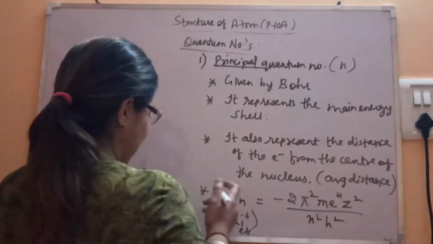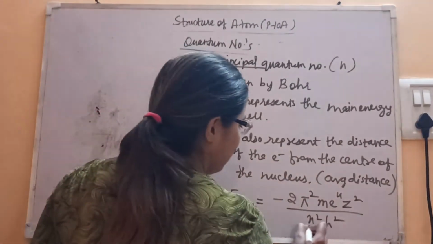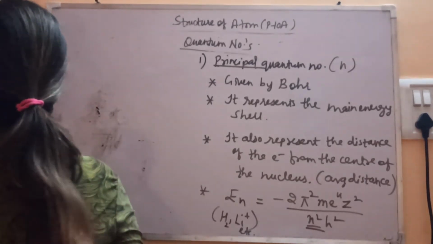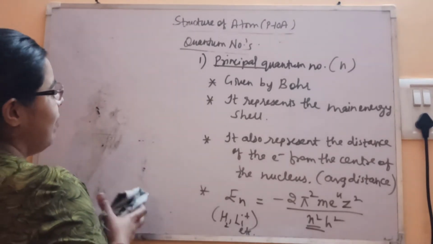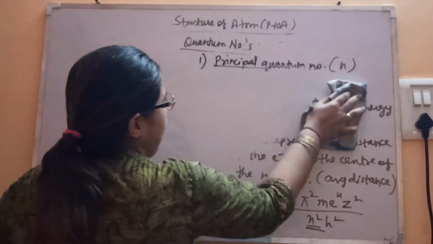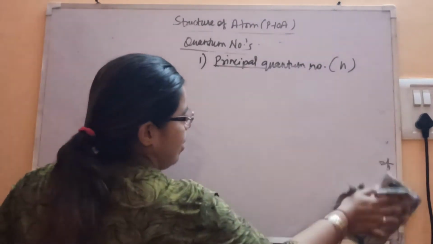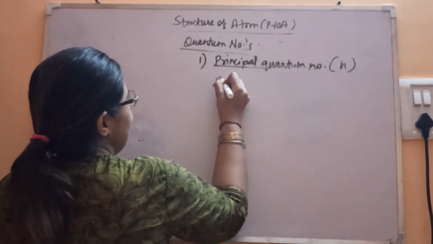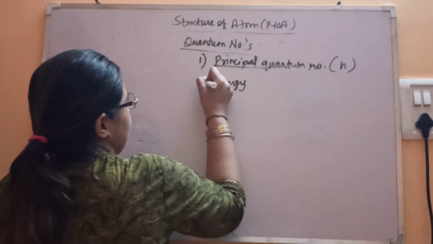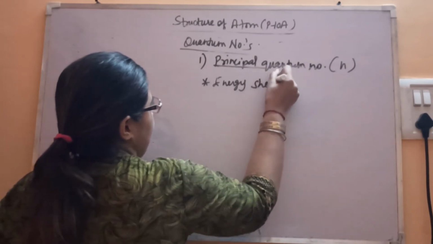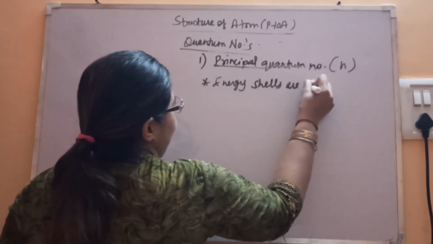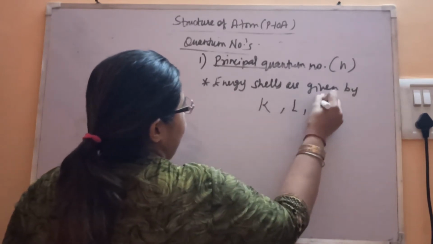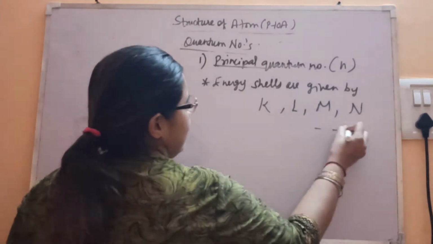So with the help of this we can calculate the energy. Here n represents the principal quantum number, that is the main energy shell. The energy shells are given by K, L, M, N. These are the main energy shells and so on.